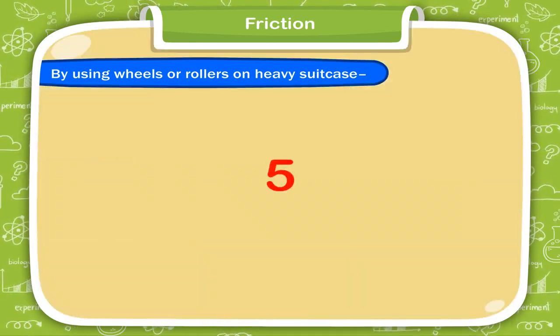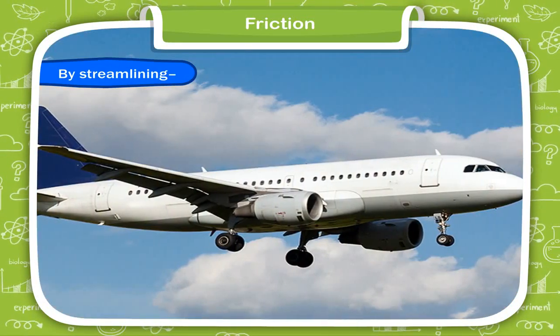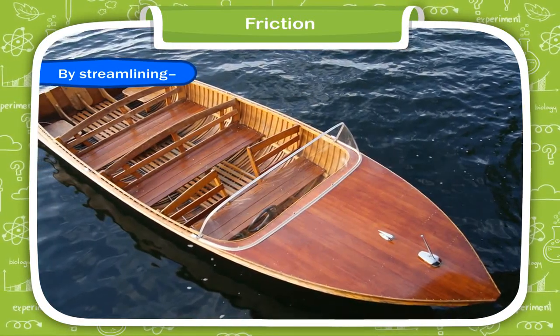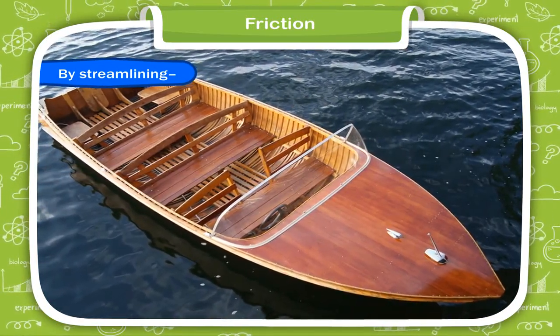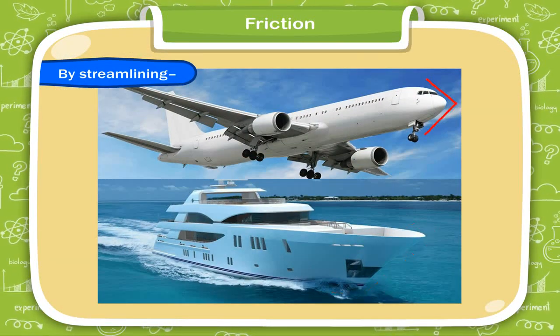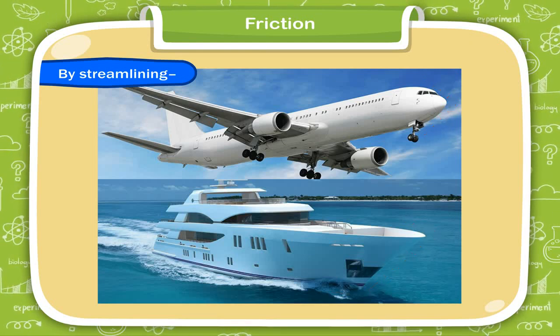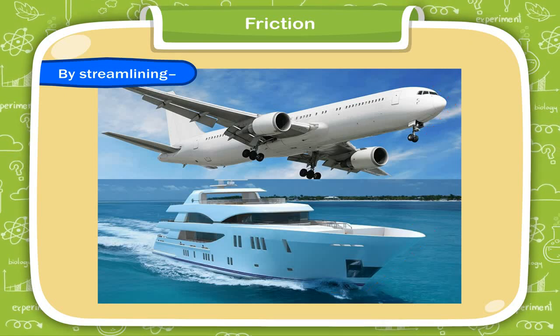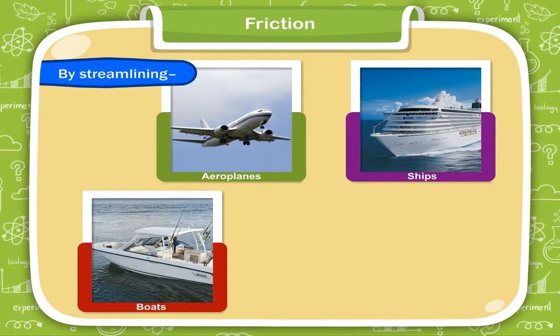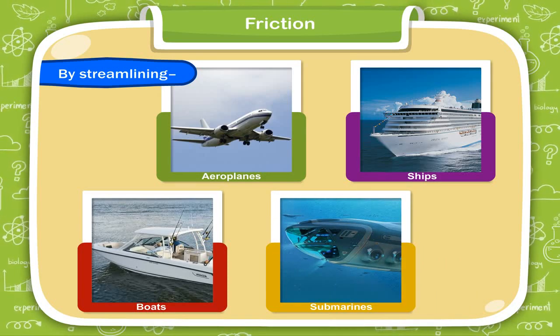5. By streamlining. The objects moving in air or water encounter a lot of fluid friction. Resistance is reduced by making the body of these objects streamlined. A streamlined body is narrower in front and broader at the back. For example, aeroplanes, ships, boats, submarines, etc.